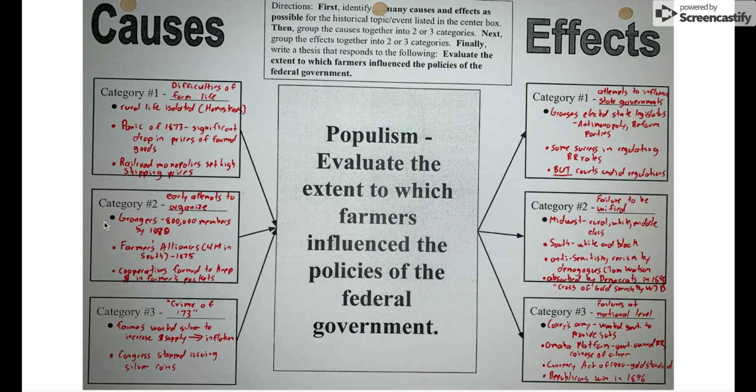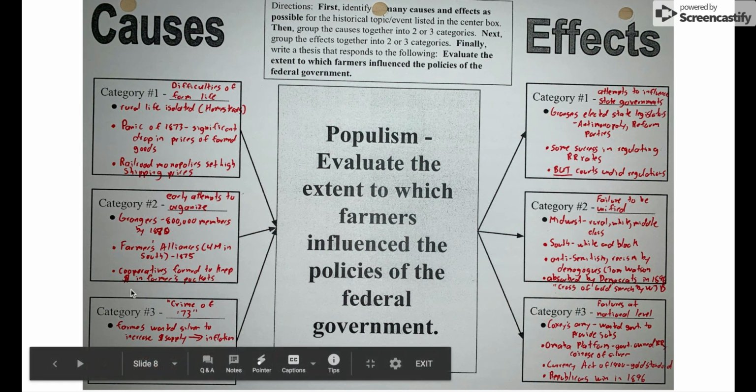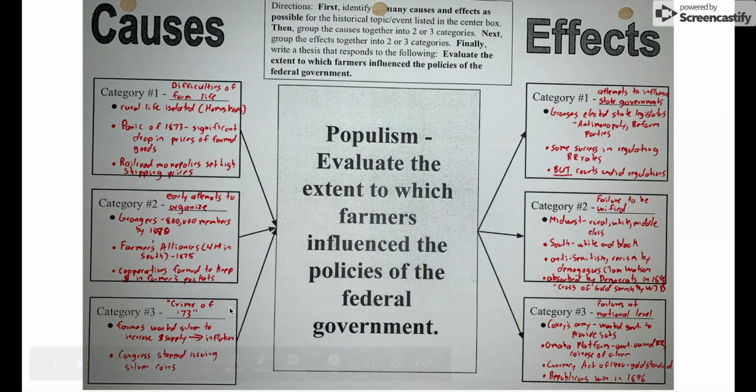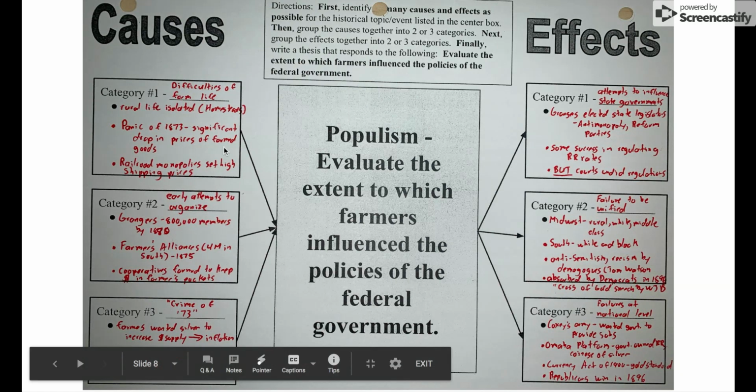So in the Crime of '73, what ends up happening is Congress actually stopped issuing silver coins, which shrank the money supply, which caused what's called deflation. So prices actually went lower. For the farmers, they saw stopping the issuing of silver coins as an attack on them and their ability to make money to offset the drop in prices that was happening. Notice that the Crime of '73 happens in the same year as the Panic of 1873.